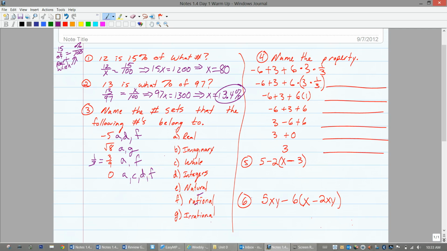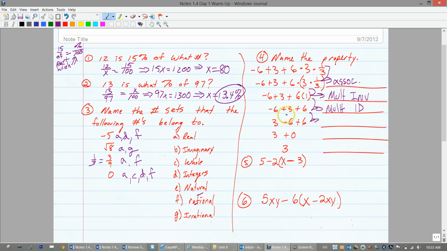Okay, next problem. From the first to the second step, we added parentheses. That's the associative property. From the second to the third step, we did 3 times 1/3 and got 1, which is that multiplying and getting 1 is special for multiplying. That's the multiplicative inverse. Multiplying times 1 is also special. What happens in this next step is 6 times 1 is 6. That's also special, so it's multiplicative identity.